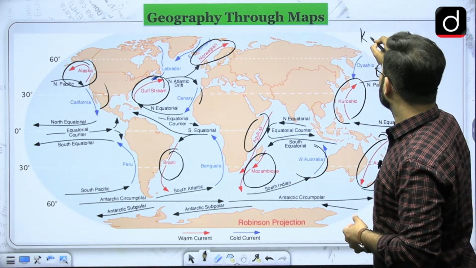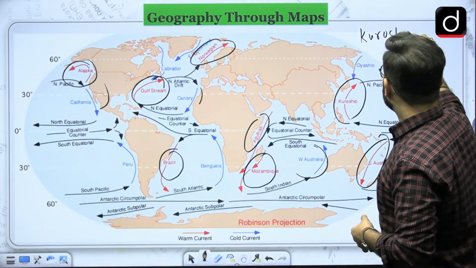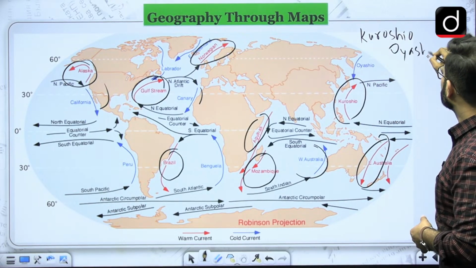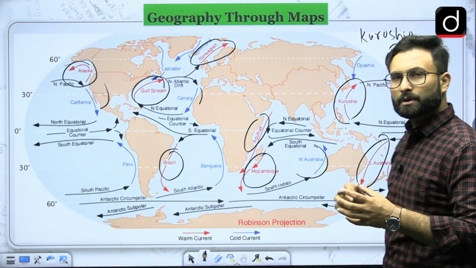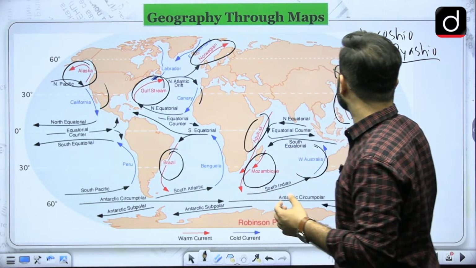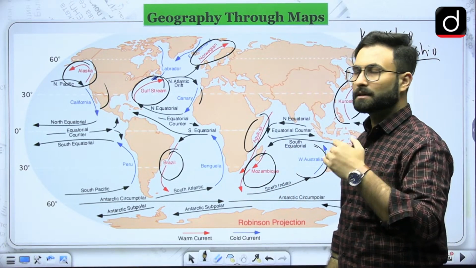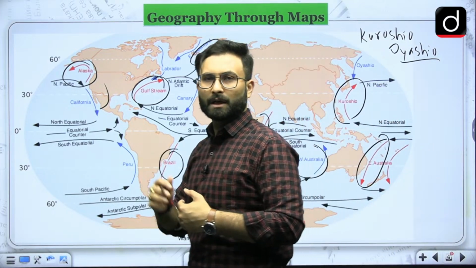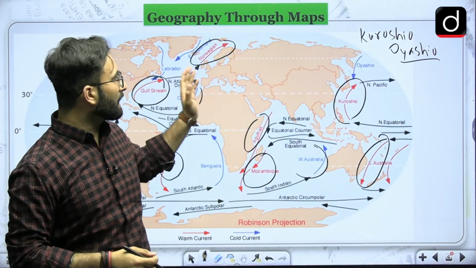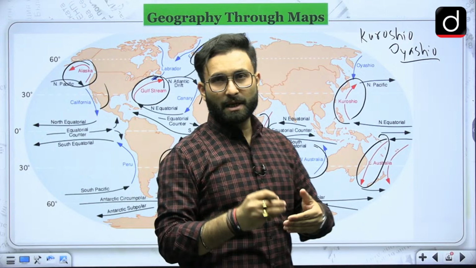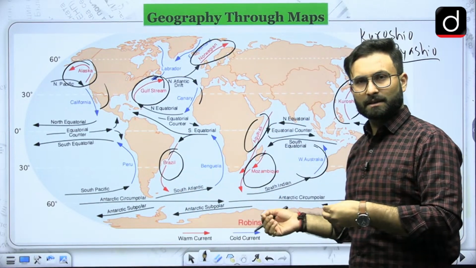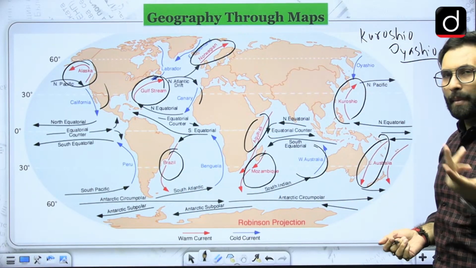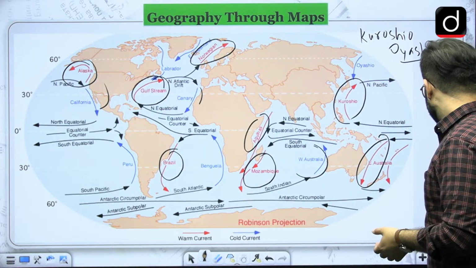When we talk about the Kuroshio and Oyashio, these are two currents which are basically counter to each other. So Oyashio is basically a cold current which is coming from the northern direction, and the Kuroshio is basically a warm current which is coming from the southern direction towards the north. So these are some of the currents which you should remember. UPSC has asked questions about these currents earlier in the examination, so they might ask again as well. Okay, now let's move further.